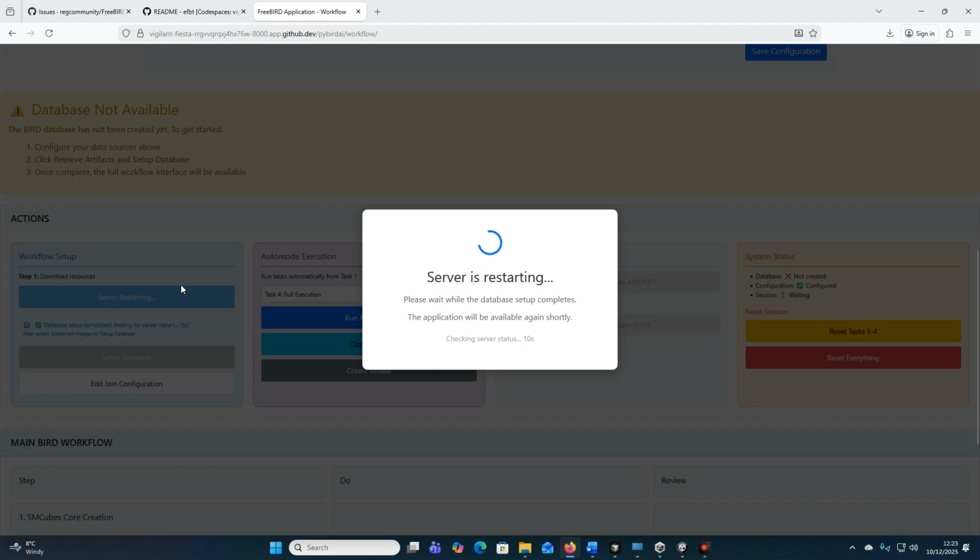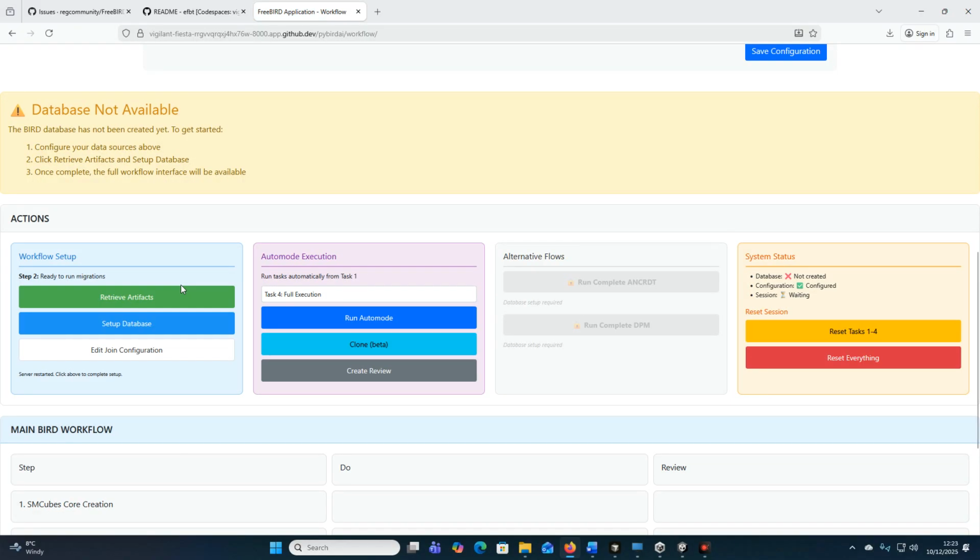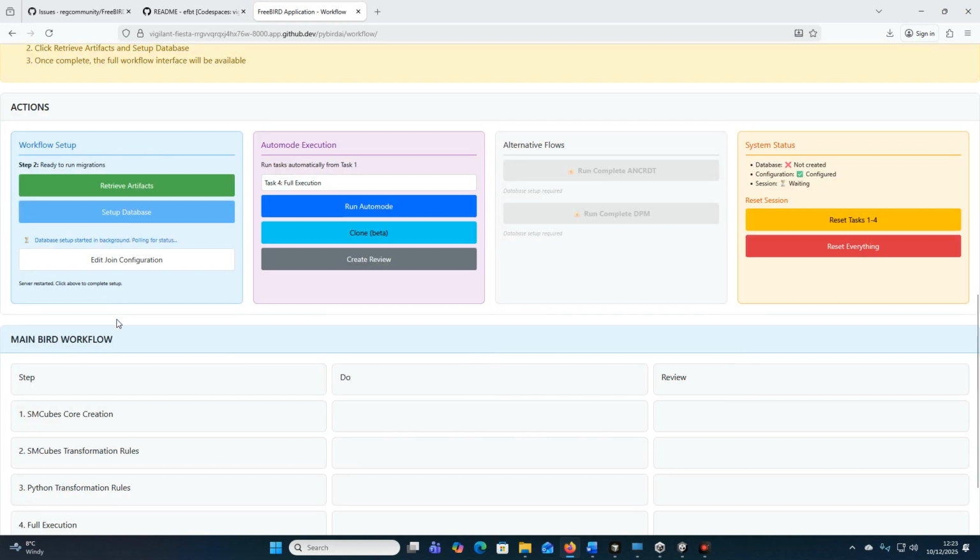And then with those retrieved, we're going to click on Set Up Database, and that's going to create us a database with the tables of BIRD. We use a database system called SQLite, but we can use other things like Oracle and Microsoft SQL Server also. So we'll click Set Up Database. This takes about 20 seconds, I think.